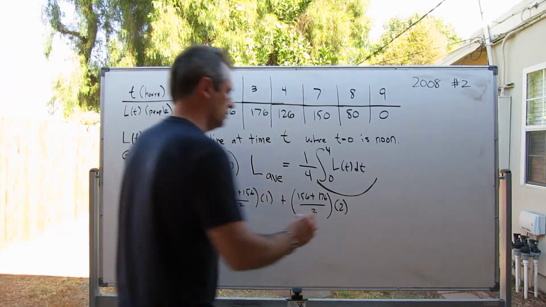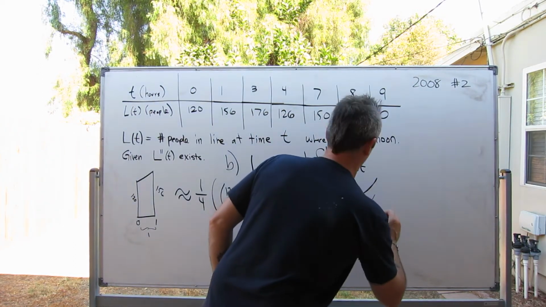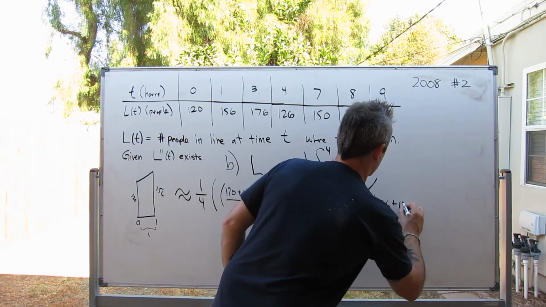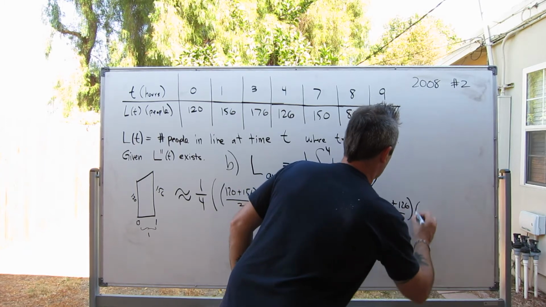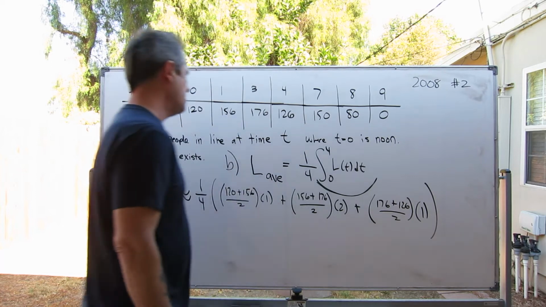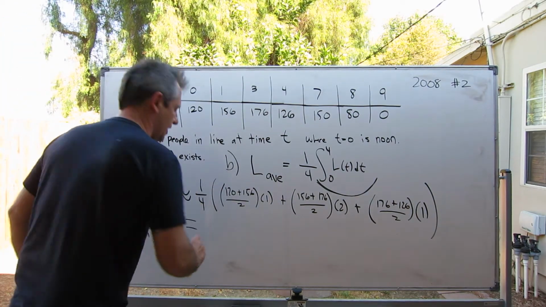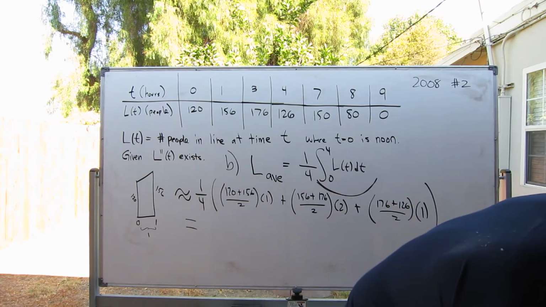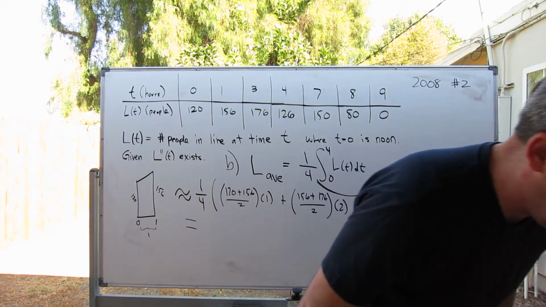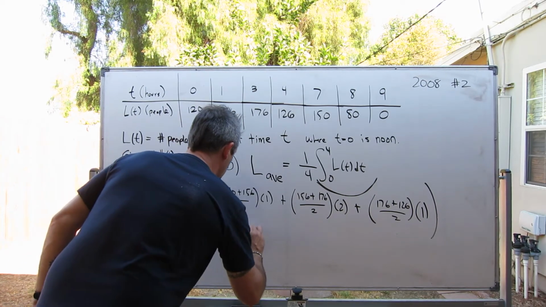One more to go, plus the last trapezoid is from 3 to 4, and this is going to be (176 plus 126) over 2 times the width of this interval, which is 1. And I then get out my calculator to figure out what all this is. I'm just going to tell you that the answer ends up becoming 155.25.